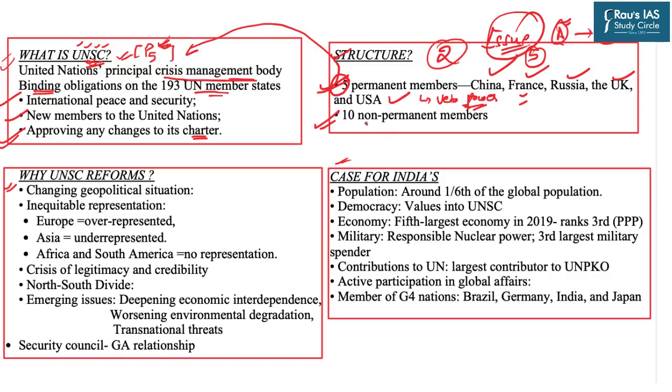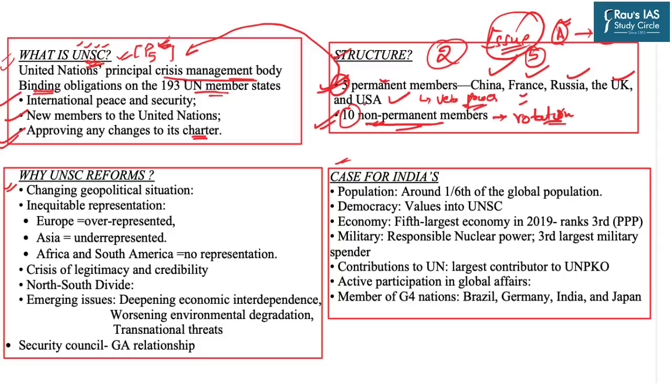The next are the non-permanent members, which are 10 in number, and they are appointed on a rotation basis, giving adequate representation on geographical terms. That means all the continents will be given adequate representation. But this geographical representation is restricted only to the non-permanent membership and not to the permanent membership.